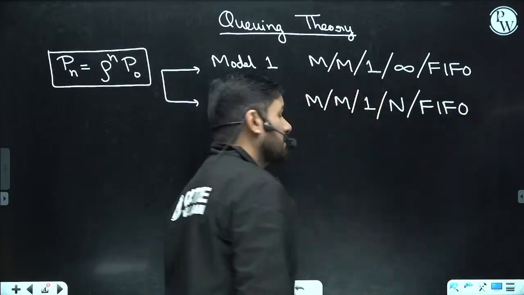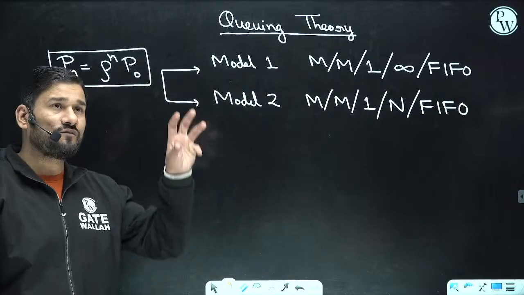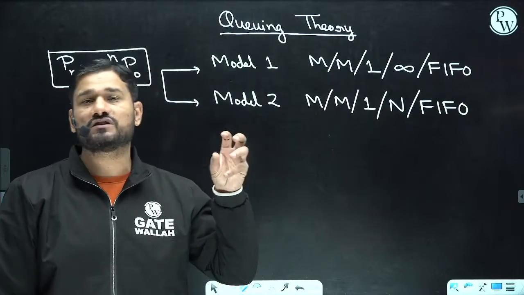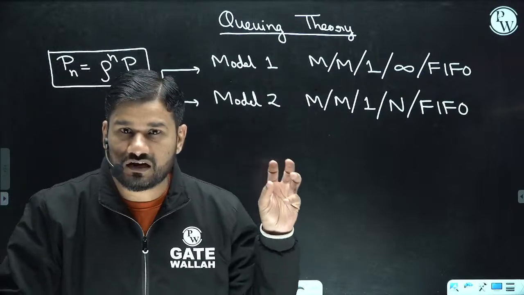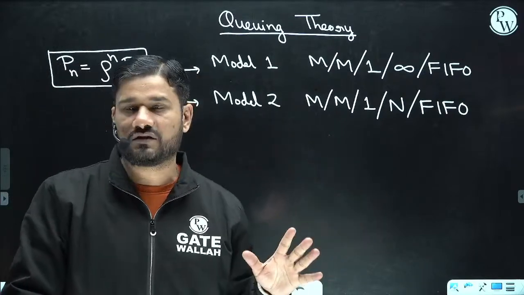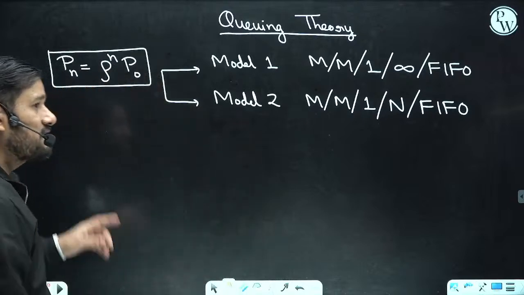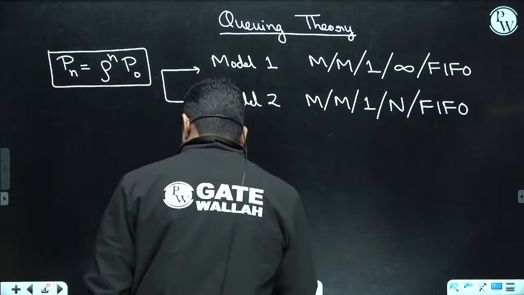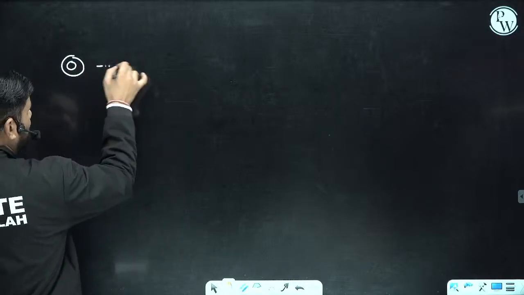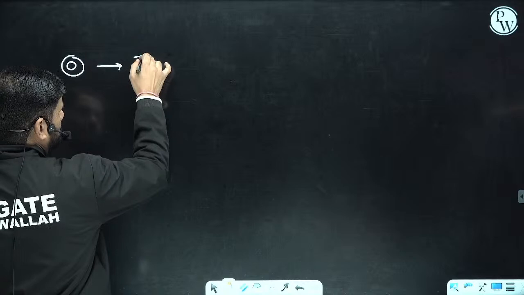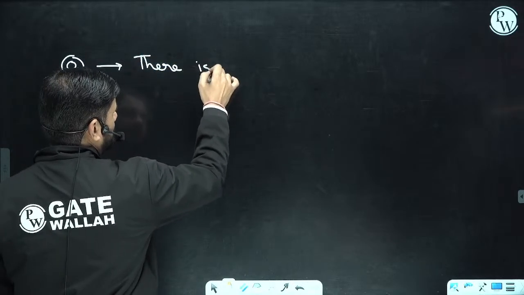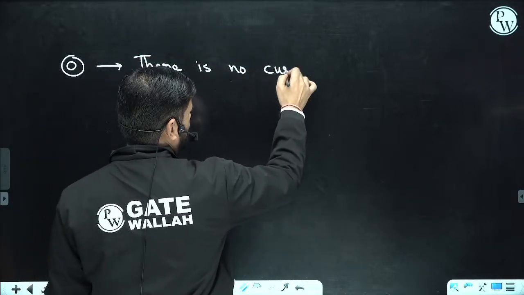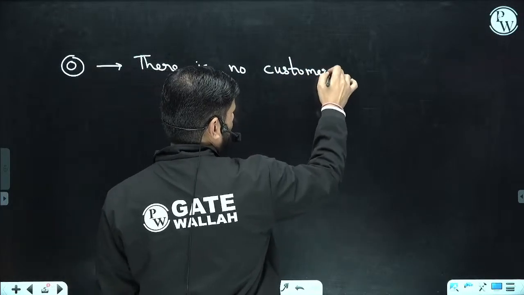Now from where is this formula coming out? Obviously you can go to the derivations, but I am going to discuss a very beautiful way, because if you are clear with that way, you can solve any toughest question in the examination. Now see how we are getting this part. Let's say this is the zero state. When you see this diagram, you can say there is nobody in the system. There is no customer in the system.